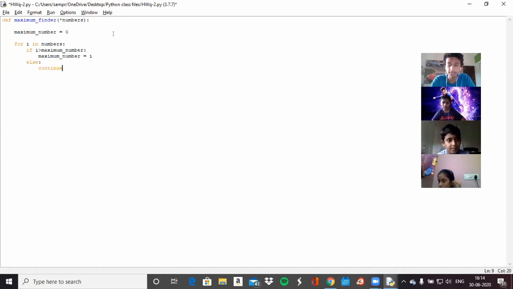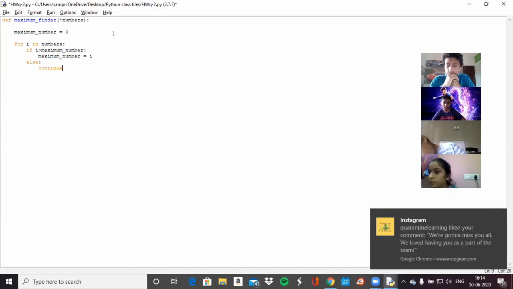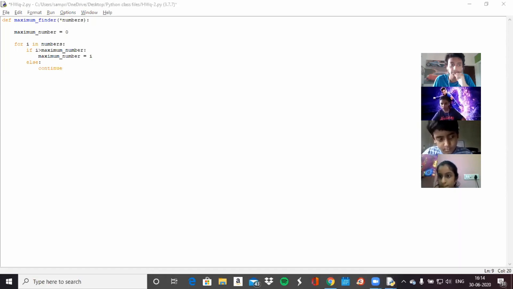Do you guys remember what the continue statement does? No? Okay, so continue is basically it'll skip this iteration of the loop. Meaning if I is less than maximum number, then it won't do anything to I. It'll just skip, go back to this part of the loop, and go to the next I value. Okay, let me give you an example of how this works.